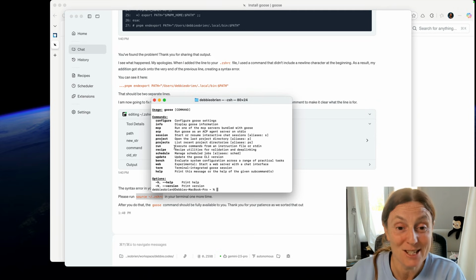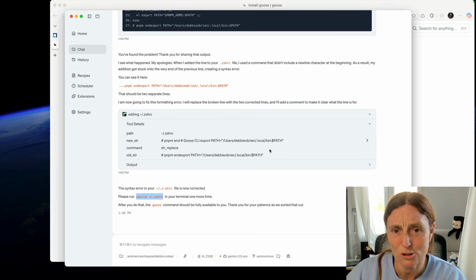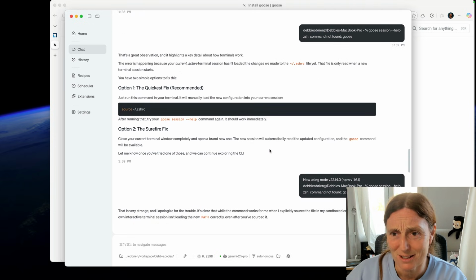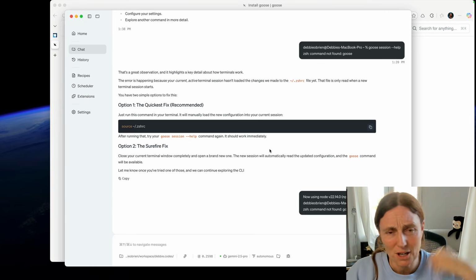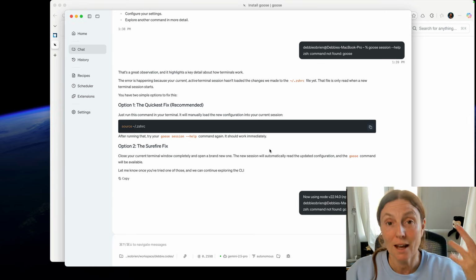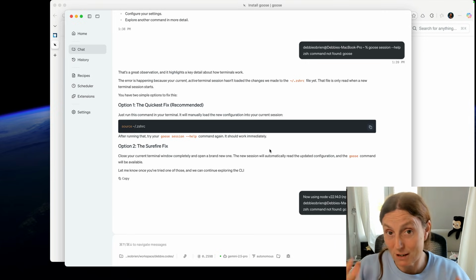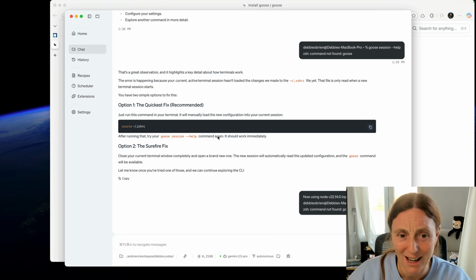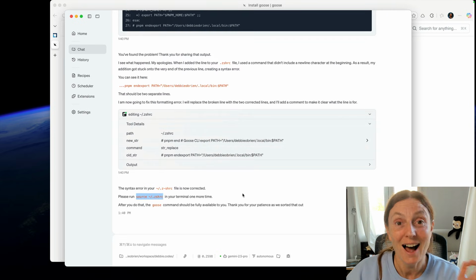This is amazing. So check out Goose, but also ask your questions to the AI agents. And when you know that something isn't right, just keep on saying, no, it's not right. It's not right. And let it reiterate and find a way of fixing it. This is really cool. I didn't know it could update these kinds of files. I'm loving this.